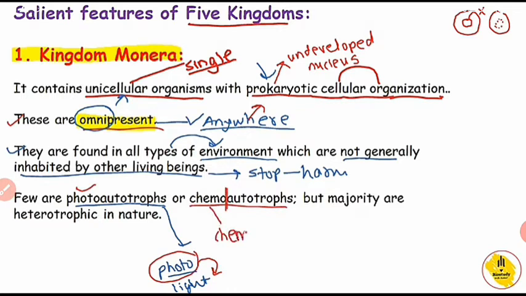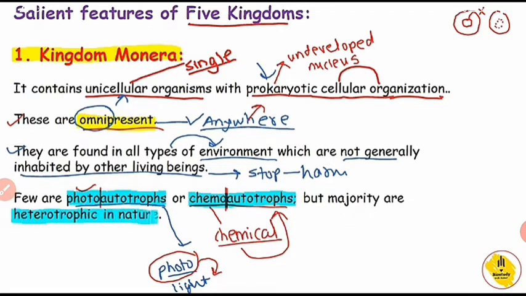Chemo means with the help of chemical energy which is released by different reactions, so they are called chemoautotrophs. But the majority are heterotrophic in nature. Most are photoautotrophic and some are chemoautotrophic, but the majority of them are heterotrophic. So this is the important character: photoautotrophic, chemoautotrophic, and heterotrophic.